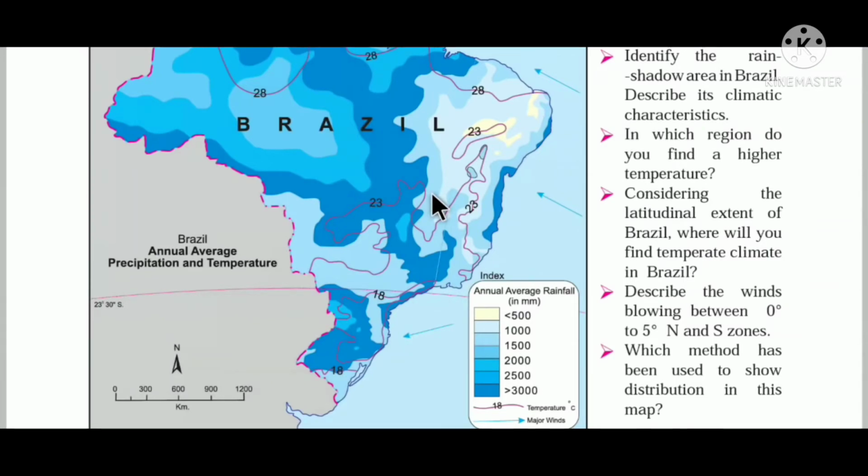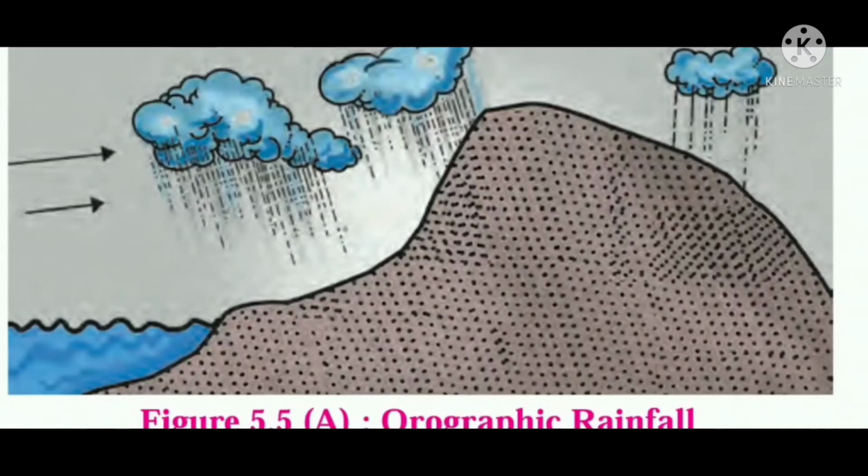Now suppose the monsoon winds meet a barrier like mountains, so the monsoon winds will be obstructed. So the result will be that the region from which the wind enters will have more rainfall, but on the other side, that is the leeward side, there will be less rainfall. As you all can see in this figure, now let us understand this with another figure. The winds are coming from here. So the direction from where the wind is coming, the region located there will receive more rainfall.